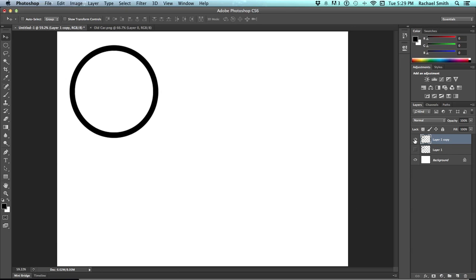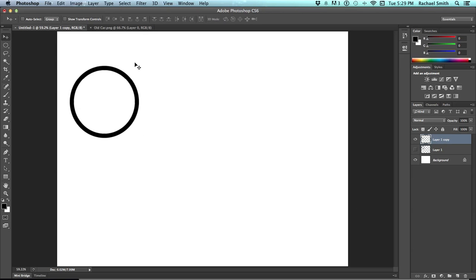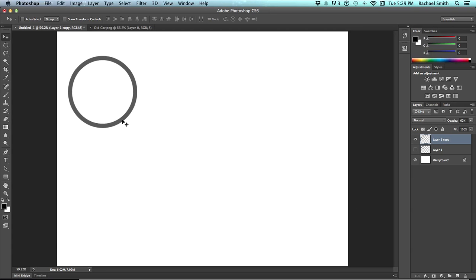So here I have a layer that's just black. It's got a black ring, the center is empty, and I'm going to size this down a little and reduce the opacity just a tiny bit. Okay. So first step, set up your first layer.